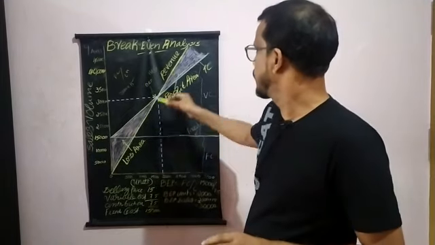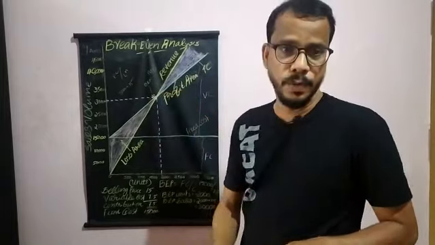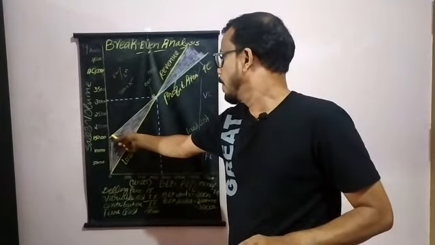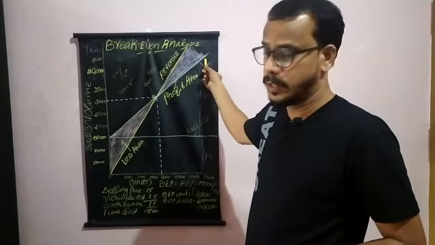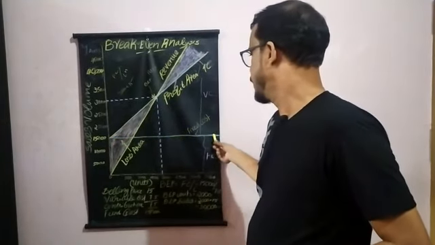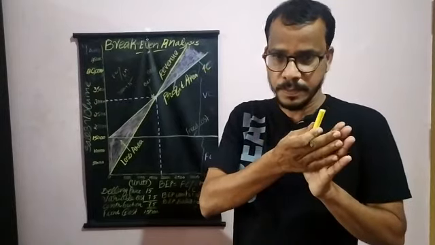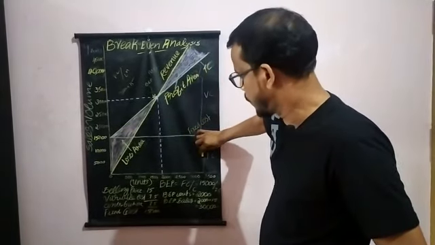So you can see that this yellow line is showing the revenue line, or we can say total revenue line. Okay, this green line is called the total cost line. And this line here is known as the fixed cost. Here the fixed cost is 15,000 rupees, and we can say this region is called the fixed cost region.